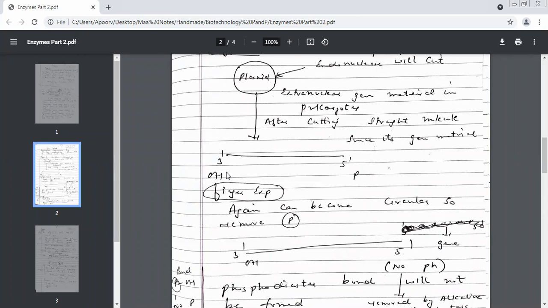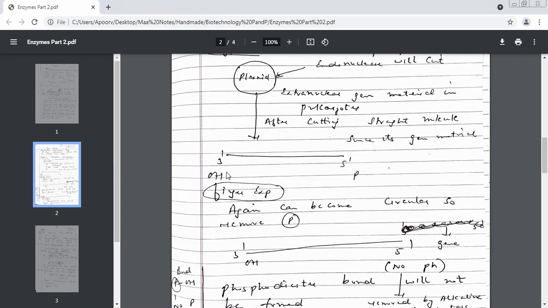And which group is present on the tip of your finger? Phosphate. And I said both of them have a strong affinity for each other. So obviously they would like to come closer and form a bond or not. Which bond will they form? Phosphodiester bond. So they have a strong affinity for each other.